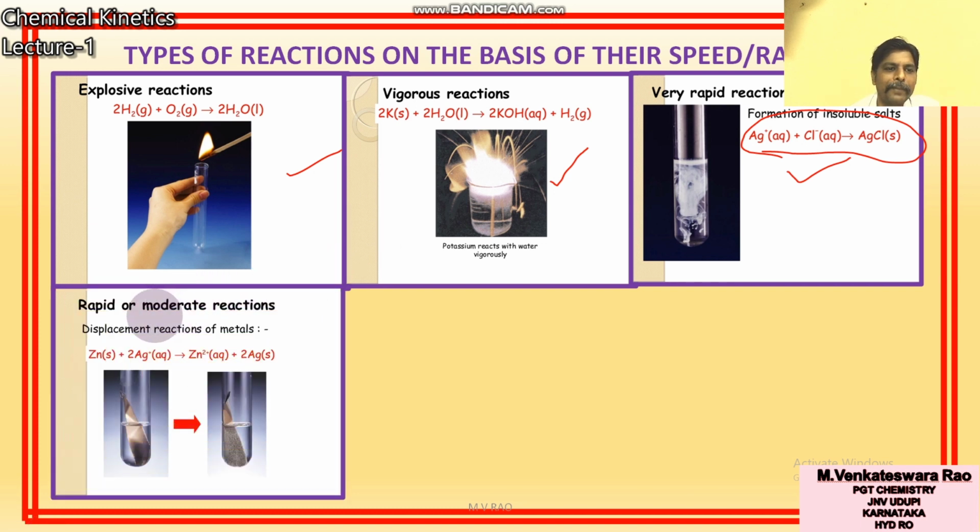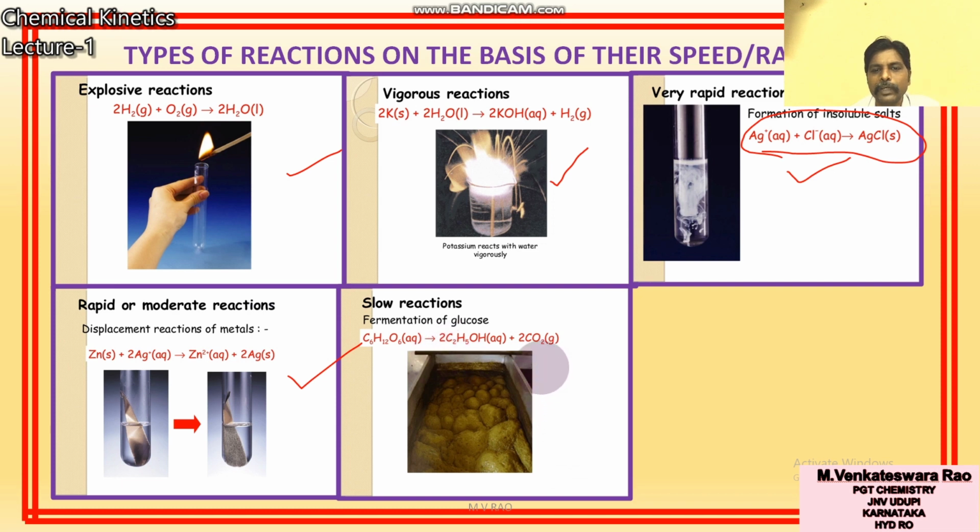Second, rapid or moderate reactions, like displacement reactions. Slow reactions: fermentation of glucose, digestion of food, and esterification. These reactions are slow, which in our terms means moderate.